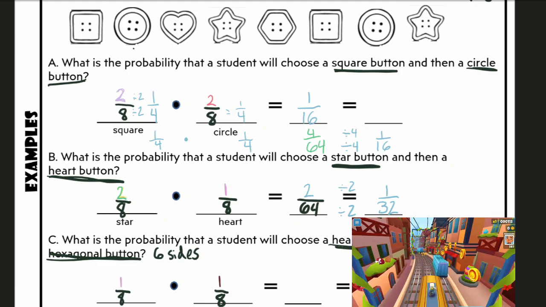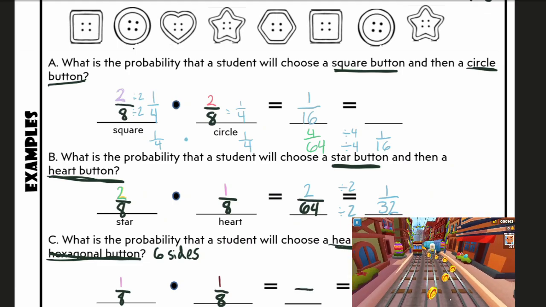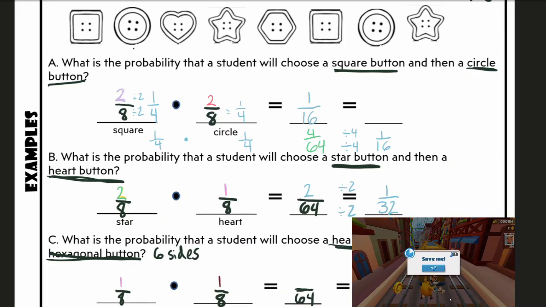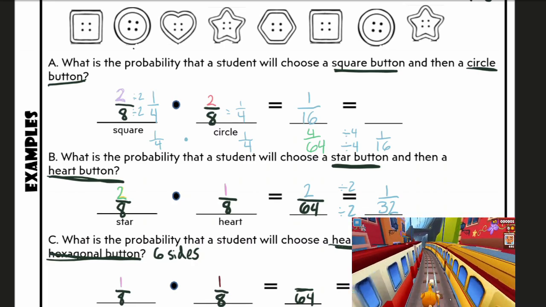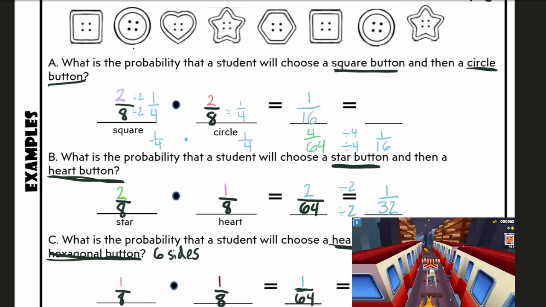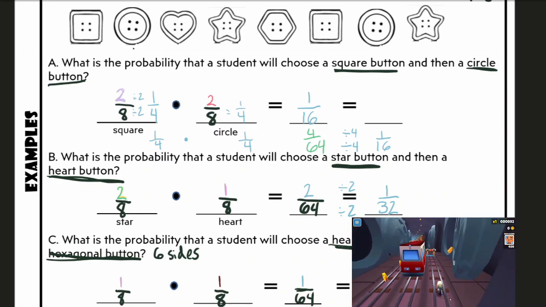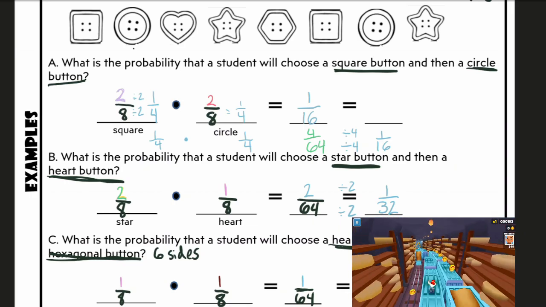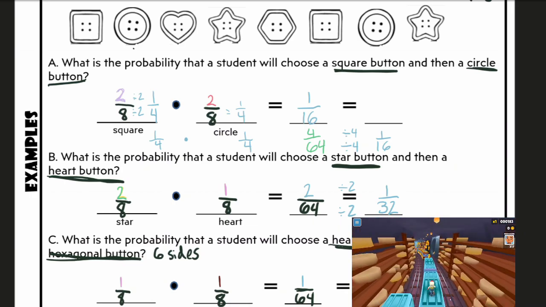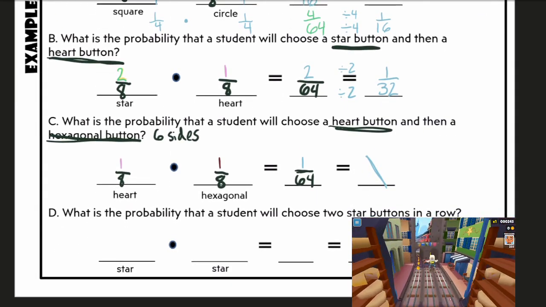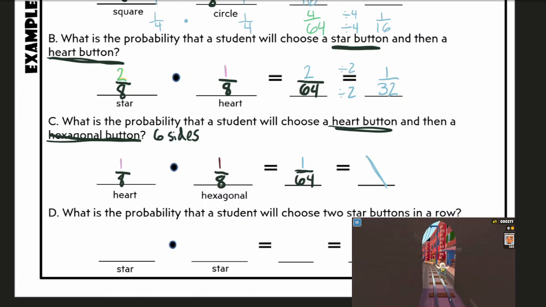I'm going to multiply out my numbers. I multiply the bottom 2 first. 8 times 8 is 64. And then I multiply my top numbers to get 1. So 1 over 64. Can I simplify that? I don't think so. So I'm going to leave this simplification box blank. So we just get 1 over 64.